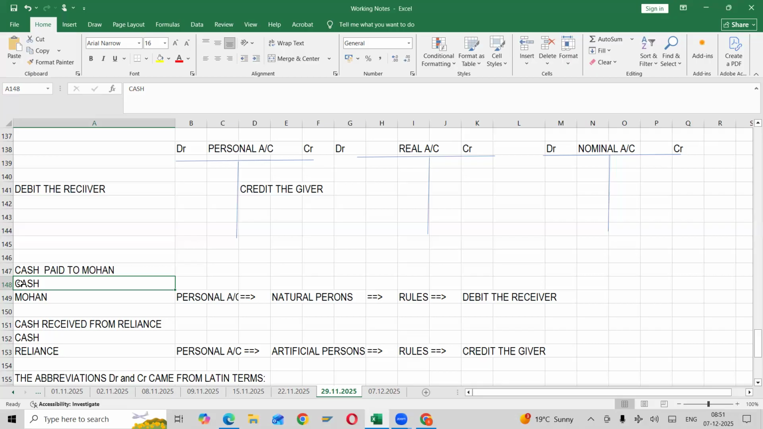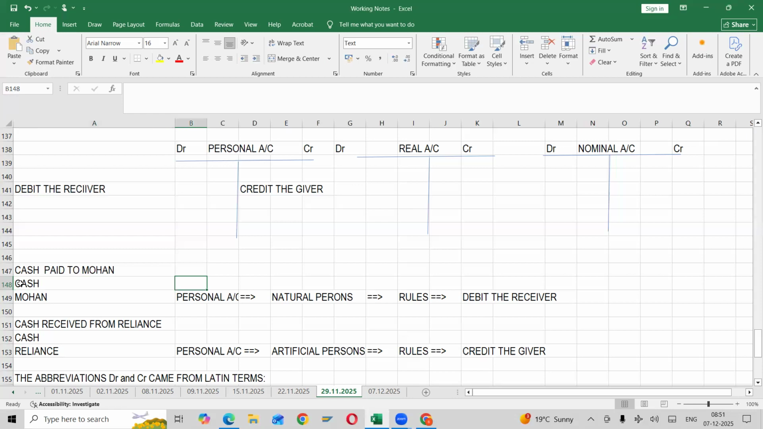Current asset. Yes, cash is an asset. What kind of asset? Current asset. Right? Assets will come under which account? Real account. That's it.